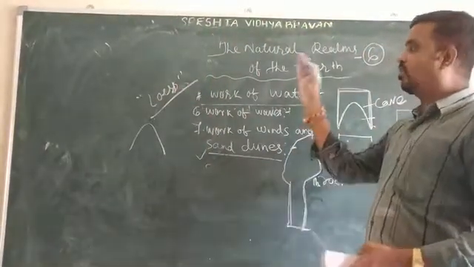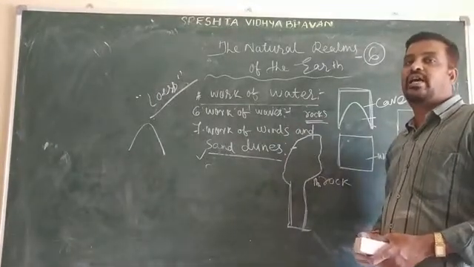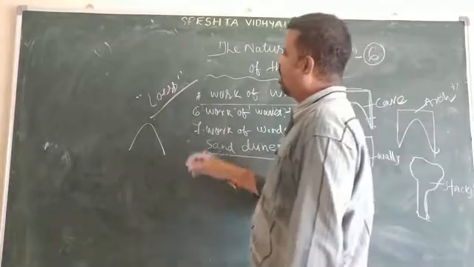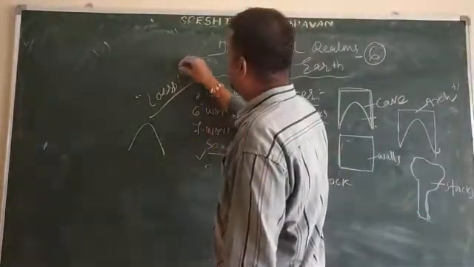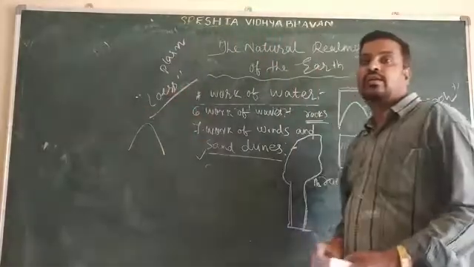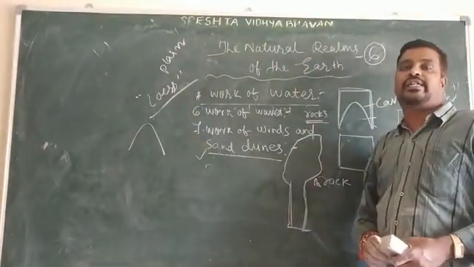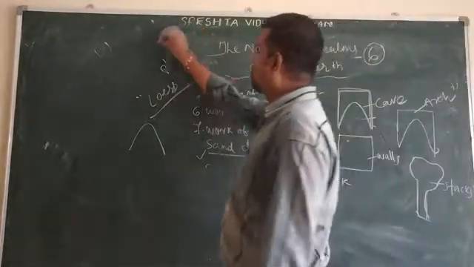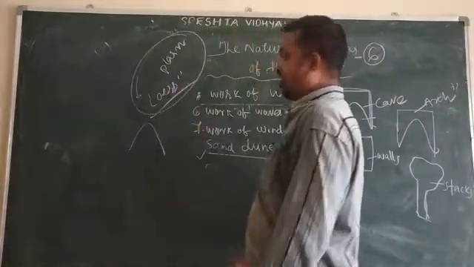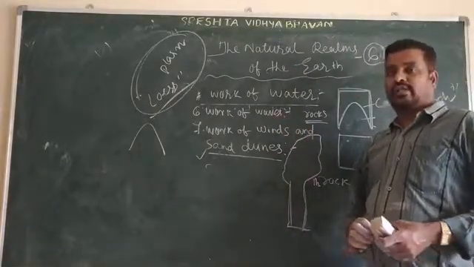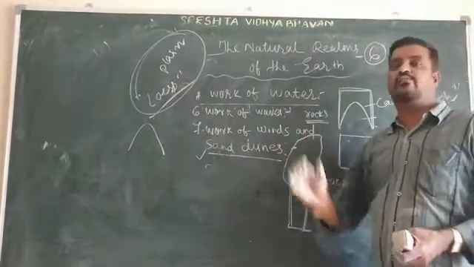The deposition of loess is called loess plain. These plains in the desert region are very fertile plains.